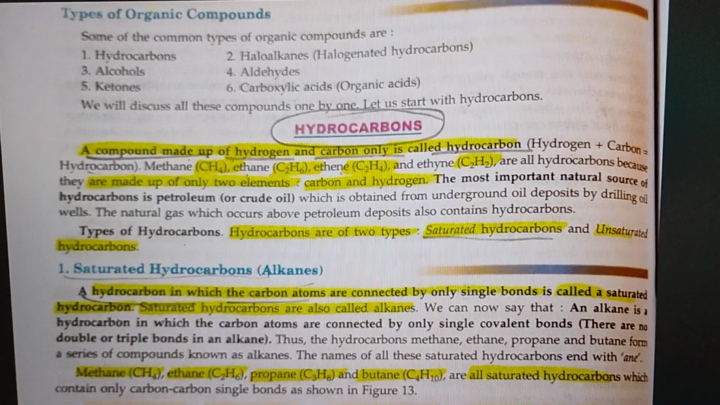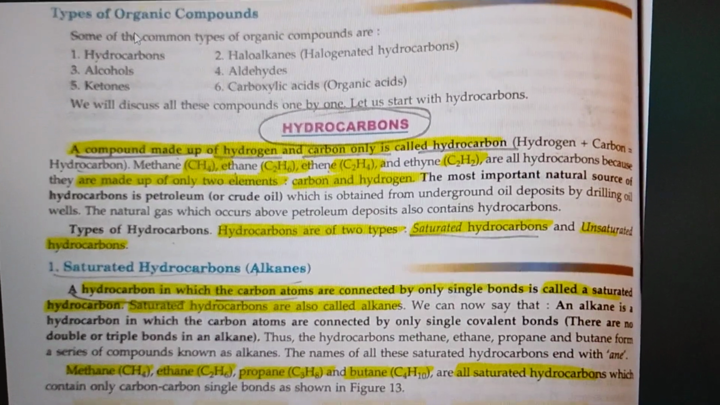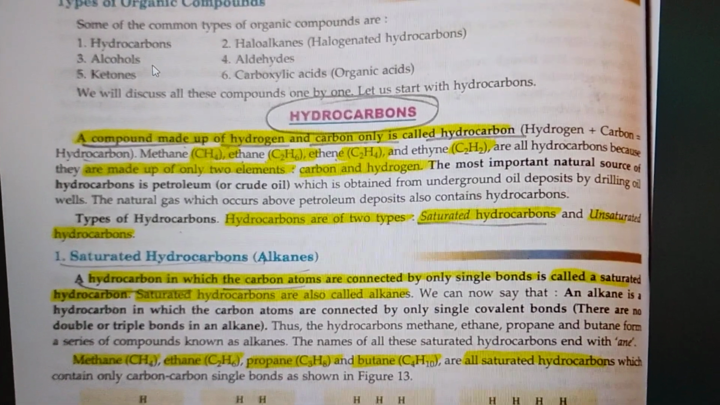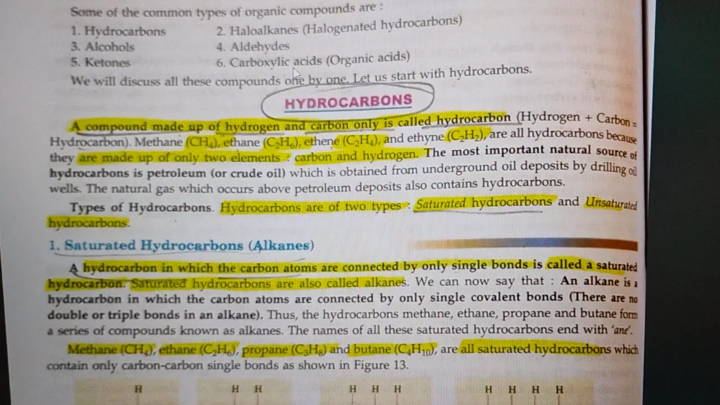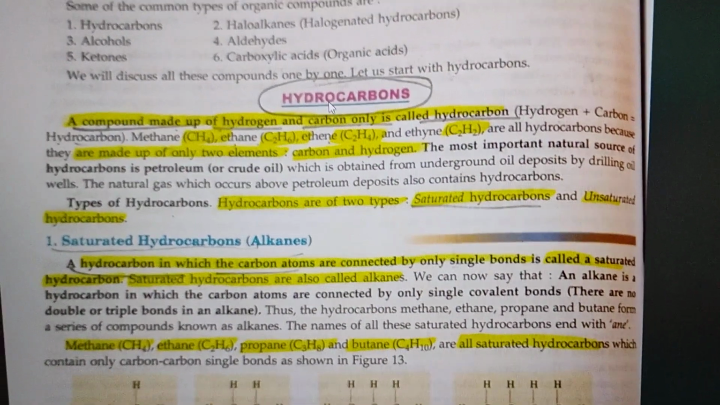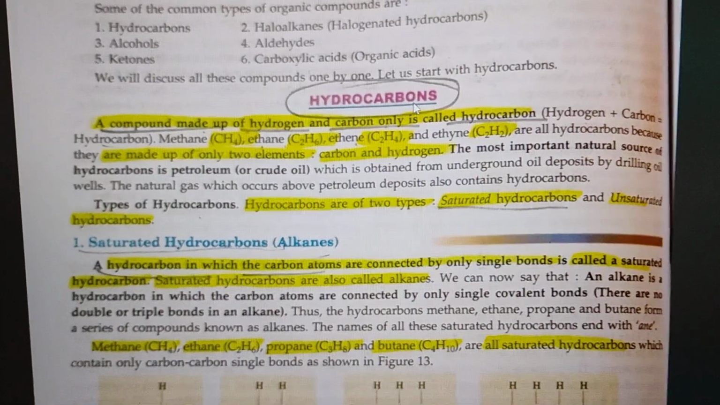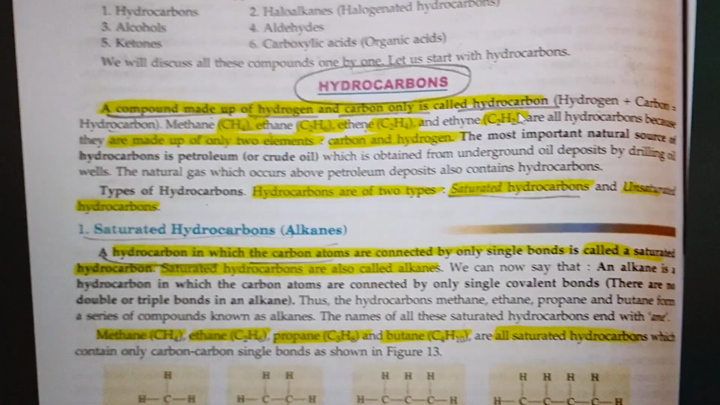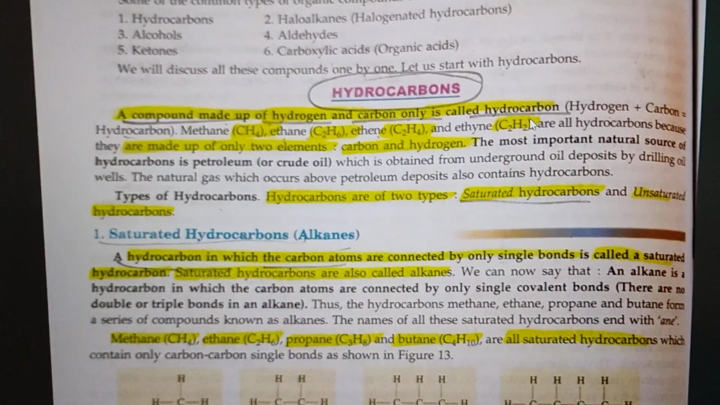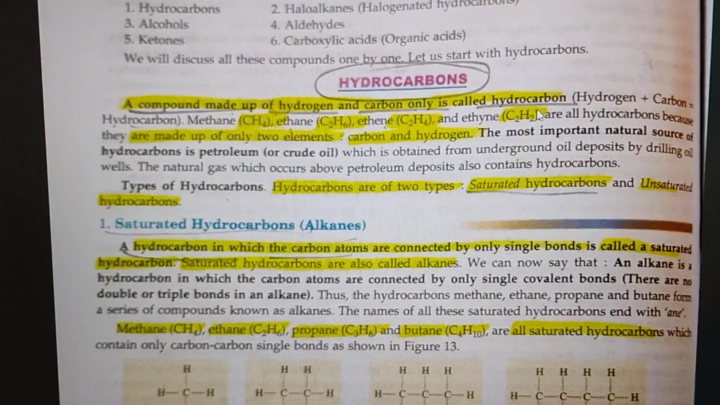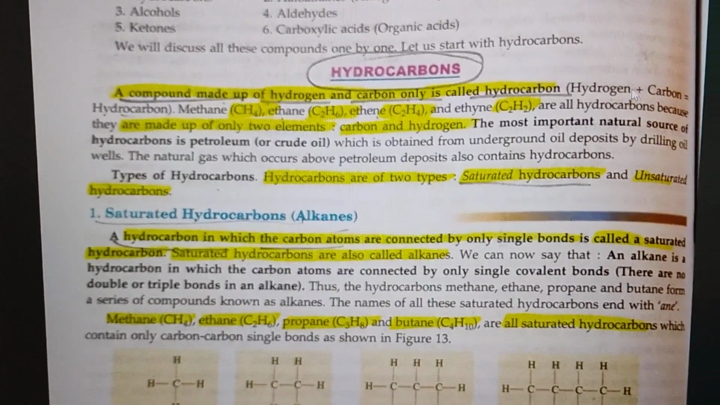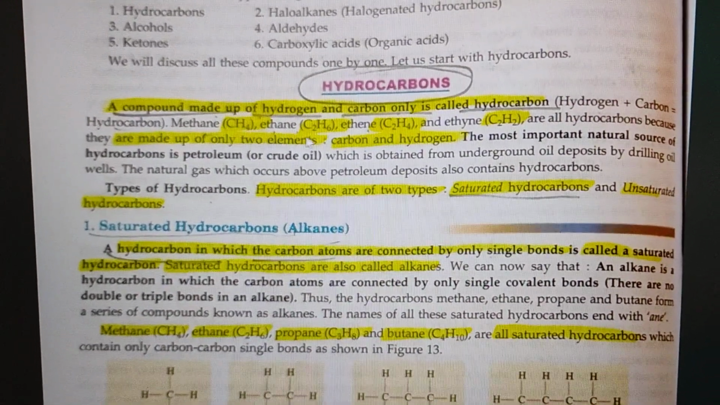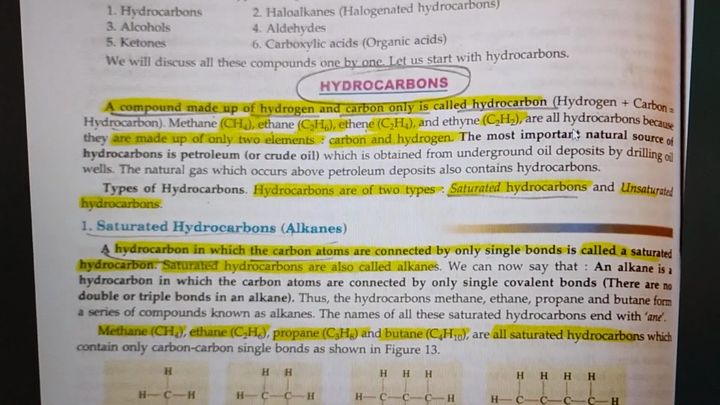Now taking examples of types of organic compounds. Some of the common types of organic compounds are hydrocarbons, haloalkanes, alcohols, aldehydes, ketones, carboxylic acids or organic acids. Let's discuss one by one. What are hydrocarbons? A compound made up of hydrogen and carbon only is called a hydrocarbon. Remember, that means hydrogen plus carbon is equal to hydrocarbon. You can take so many examples: methane, ethane, ethene, ethyne, all are hydrocarbons.